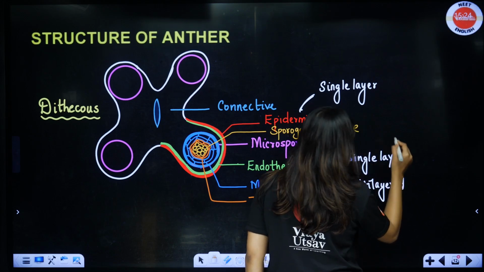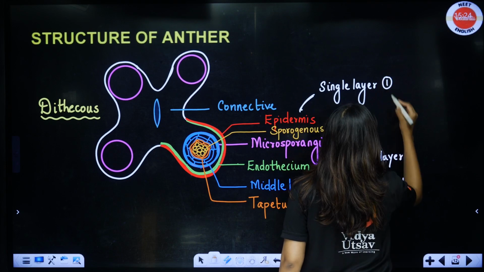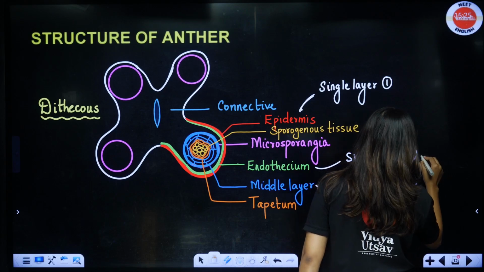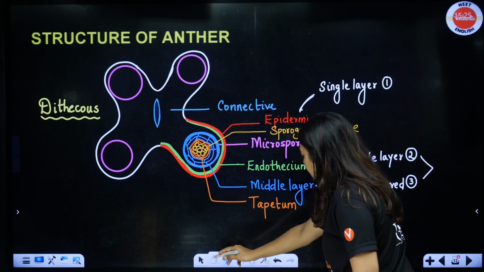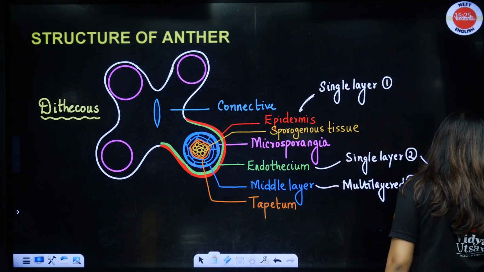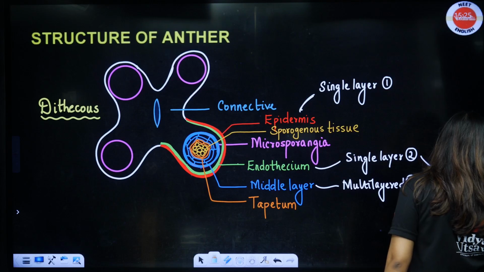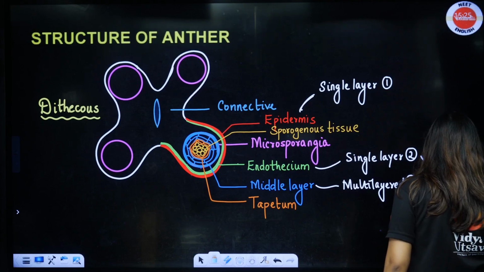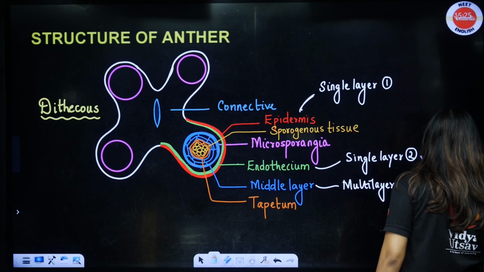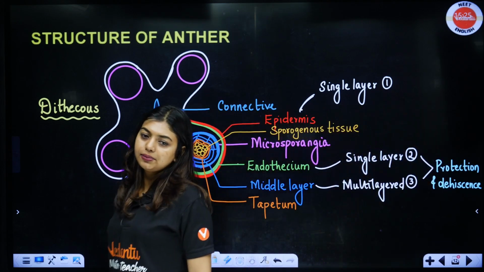Now students, remember 1, 2 and 3. All these layers are going to do protection and dehiscence. Their main job is going to help in protection and dehiscence. Done? Clear?